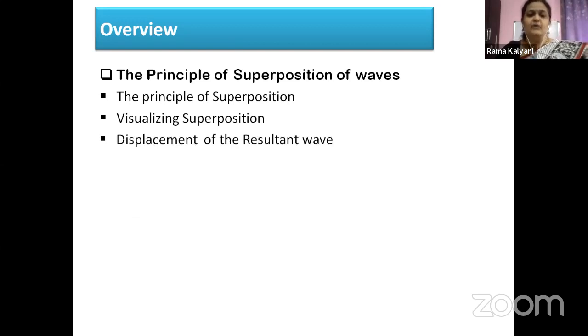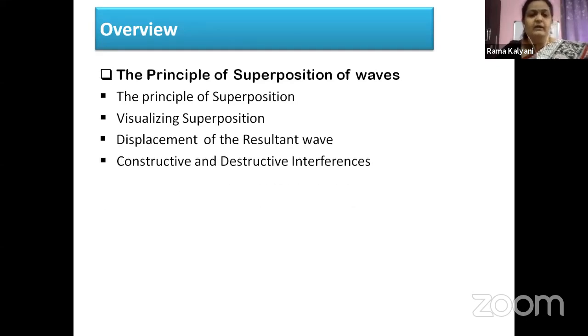In the next subtopic, we will see the displacement of the resultant wave. Children, you might have understood by now that superposition of waves does not involve one single wave. It involves two or more waves. We are trying to find out the displacement of the resultant wave. The resultant wave is the wave that arises because of the superposition of the two or more waves. So the next thing we are going to see is the displacement of the resultant wave.